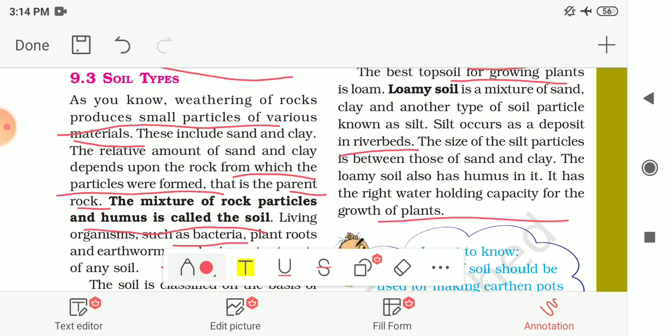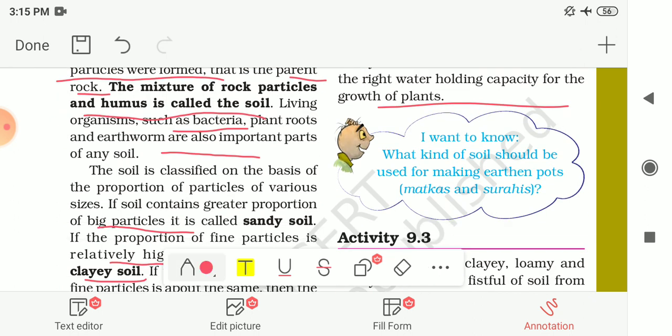The size of the silt particles is between those of sand and clay. Loamy soil also has humus in it. So it has the right water holding capacity for the growth of plants. So loamy soil is good for the growth of plants.